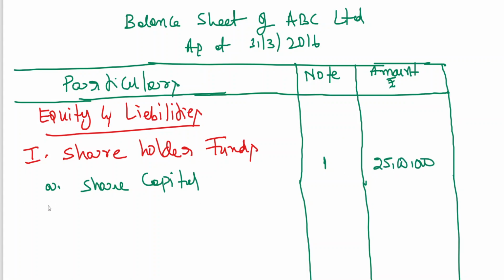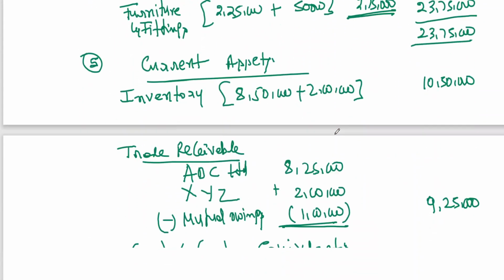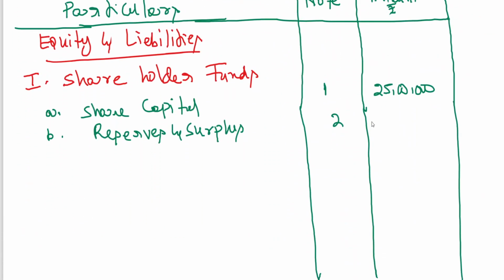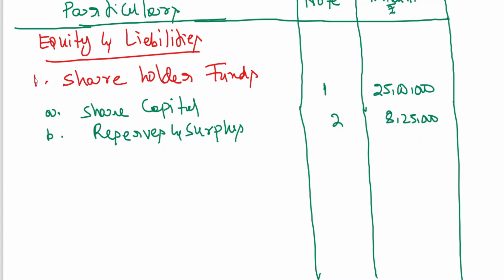And B, reserves and surplus. Note 2, we have done it. Reserves and surplus, we got note 2, 8 lakhs 25,000. And then non-current liabilities.